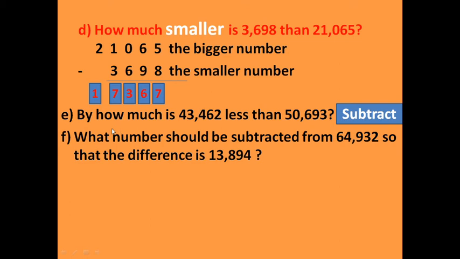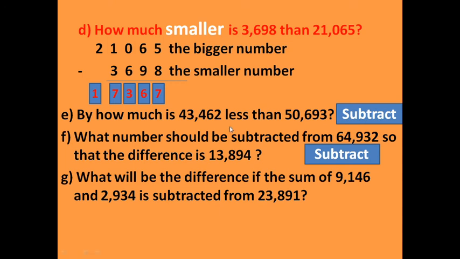So what number should be subtracted from this number that the difference is this. So here also we will subtract, okay, because if we subtract the small number from the big number, we can find the number we can subtract. So here also we can subtract.